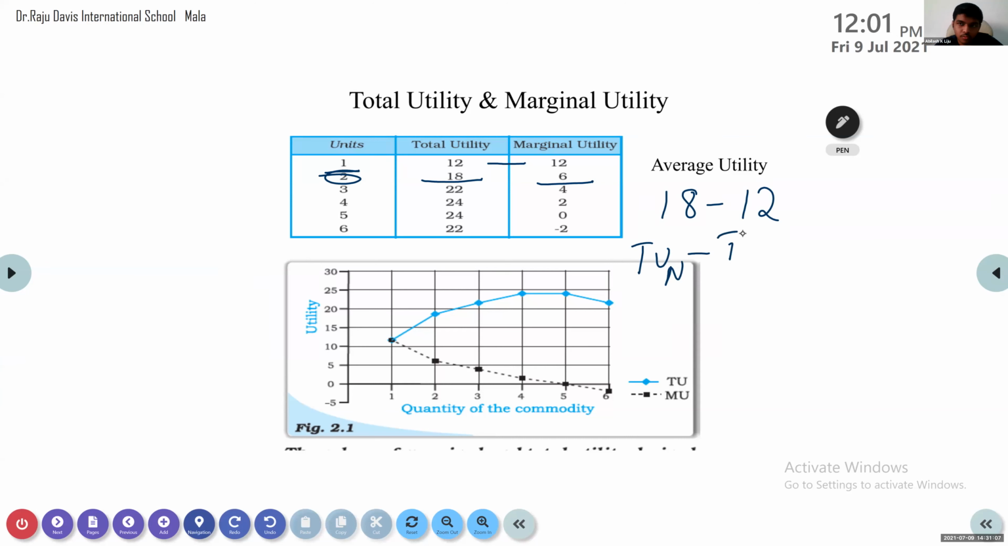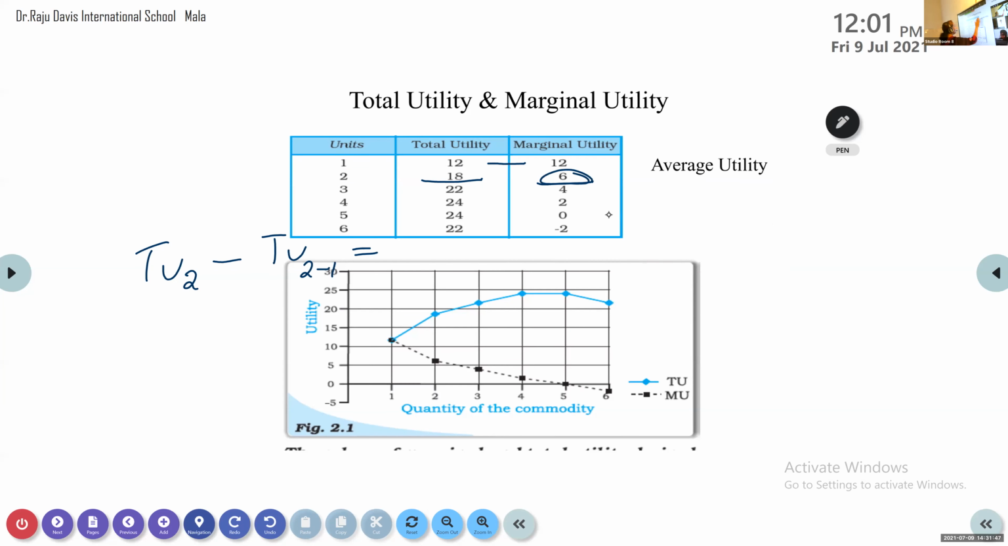TUn minus TUn minus 1. Total utility of n means here what will come? Total utility of 2 minus total utility of 2 minus 1, that is 1. So what you got? Marginal utility. When you find the difference, 18 minus 12, you will get how much? 6. Got it? This is how you are getting marginal utility.